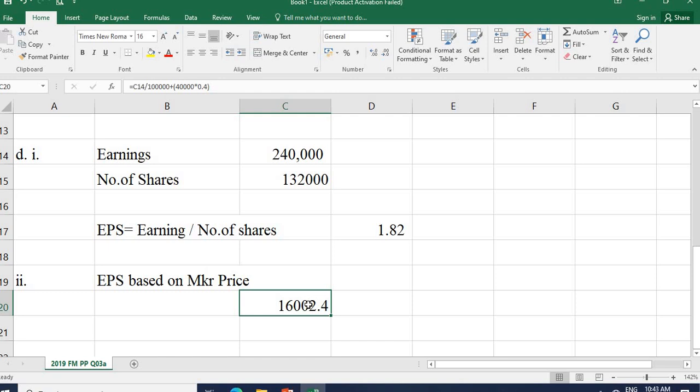Something is wrong, let me do it again. 40,000 into 0.4, how much is it? 16,000, right?